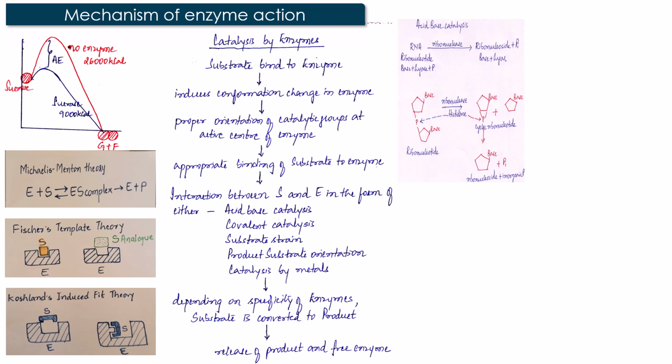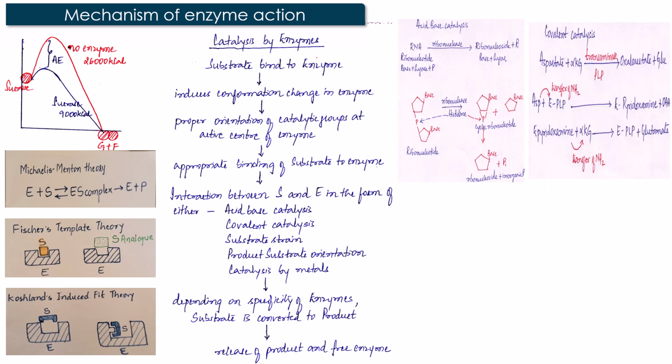At position 12 it acts as a proton acceptor and exhibits attack at the 2' position of the ribose sugar, whereas at position 119 the imidazole group of histidine acts as a proton donor and cleaves the inorganic phosphate from the ribonucleotide. That is how acid-base catalysis is brought about by the imidazole group of histidine in the ribonuclease enzyme.